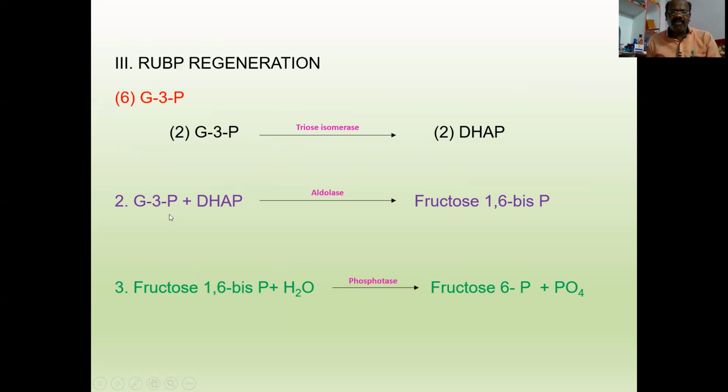Now 1 molecule of glyceraldehyde 3-phosphate in the presence of aldolase enzyme reacts with 1 molecule of dihydroxyacetone phosphate to form fructose 1,6-bisphosphate. This fructose 1,6-bisphosphate in the presence of phosphatase enzyme is dephosphorylated to form fructose 6-phosphate.